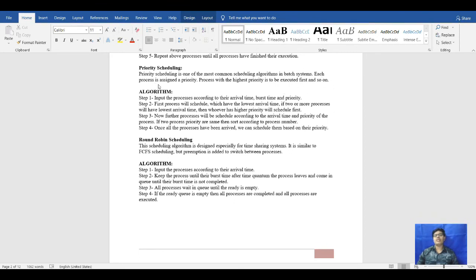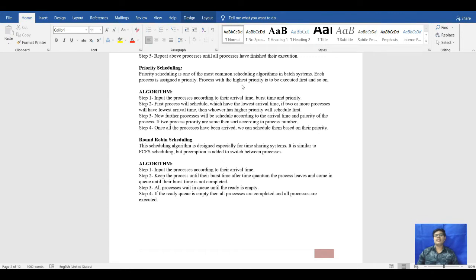So the priority scheduling: what will we do? Each process is assigned a priority, and the process with the highest priority will be executed first. Means the process having the highest priority goes first.